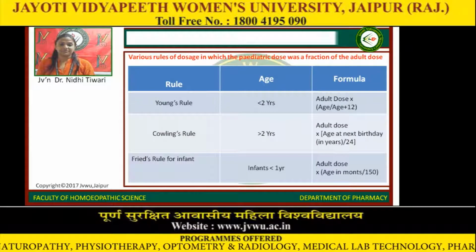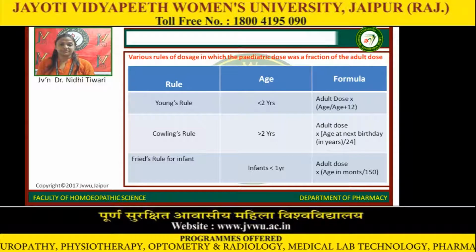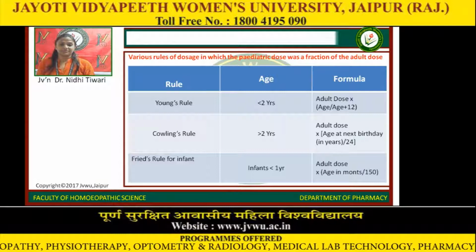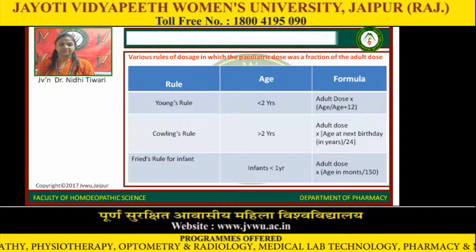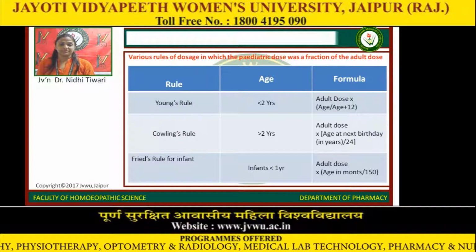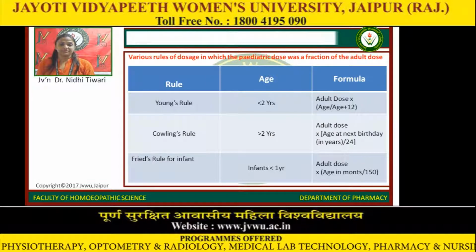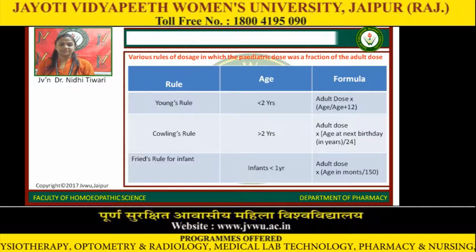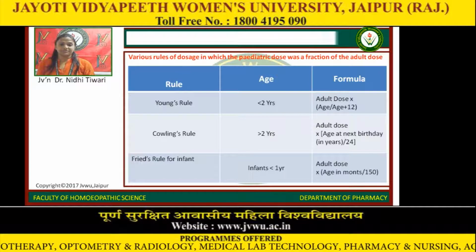Various rules of doses, in which the pediatric dose is a fraction of the adult dose: Young's rule, Cowling's rule, and Fried's rule for infant age formula. In this, for less than 2 years, adult dose into age plus 2; for more than 2 years, adult dose into age at next birthday in years divided by 24; for infants more than 1 year, adult dose into age in months divided by 150.